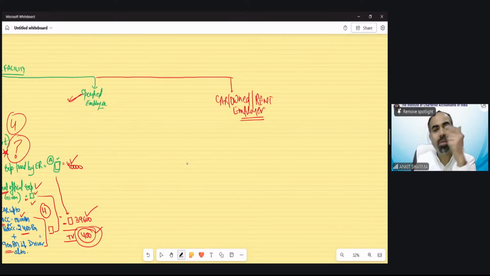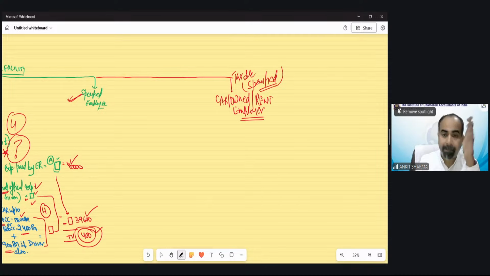Whether it's owned by the employer or on rent does not matter. That case would fall in category 2. And this is taxable only for a specified employee. So if you are a non-specified employee and the car has been provided by the employer, then this perquisite would not be taxable in your hand. Okay.